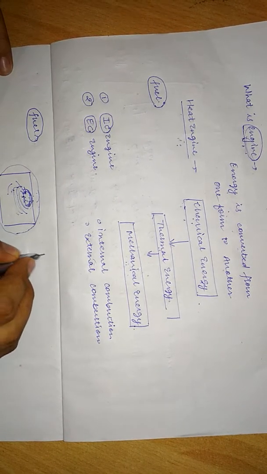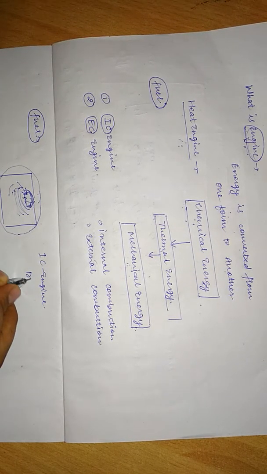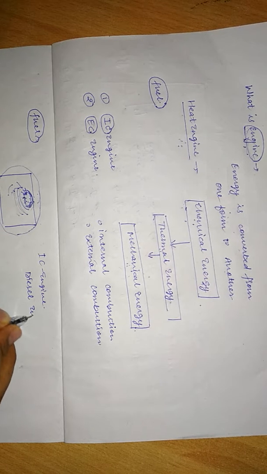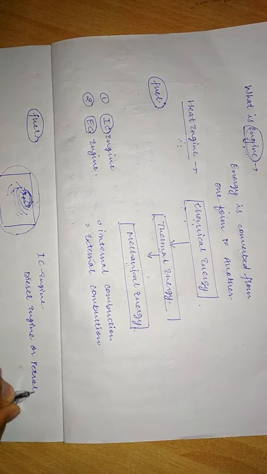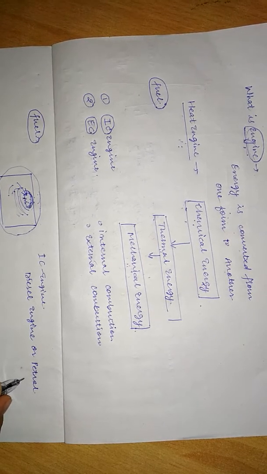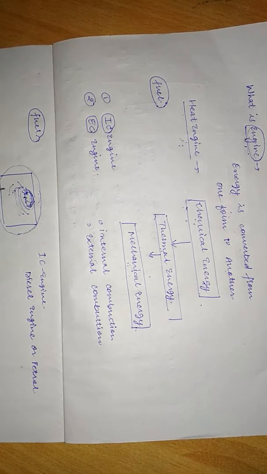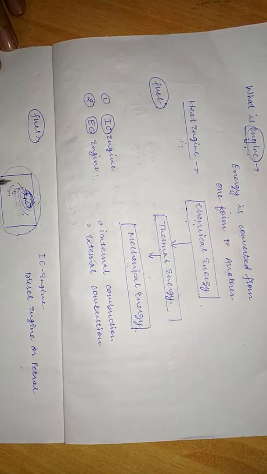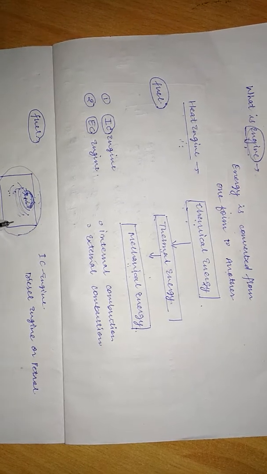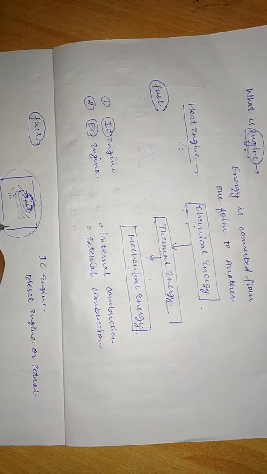The examples of these IC engines are diesel engine or petrol engine, which we use in our bikes or vehicles. In these systems, what happens? The fuel is supplied inside the body of the engine and combustion takes place inside the body of the engine itself.